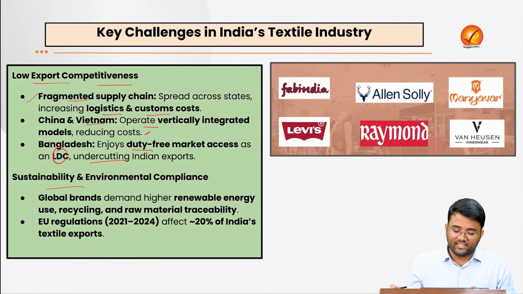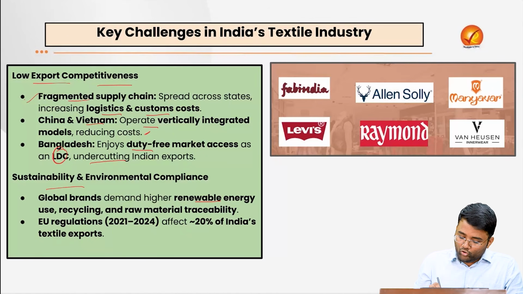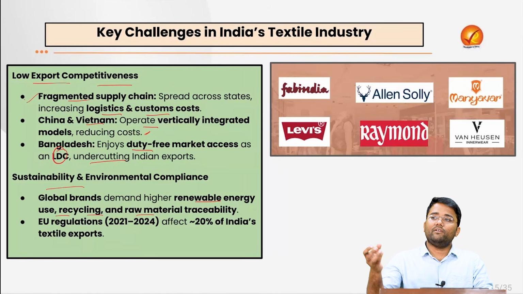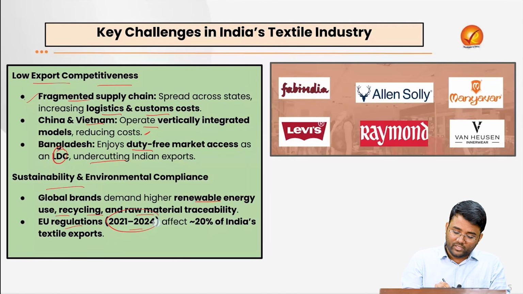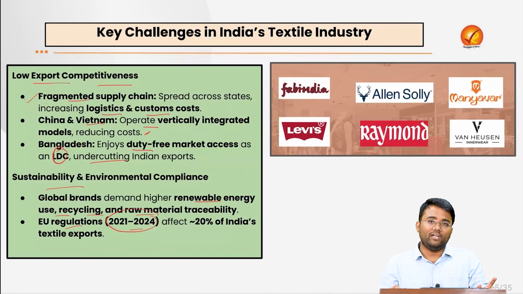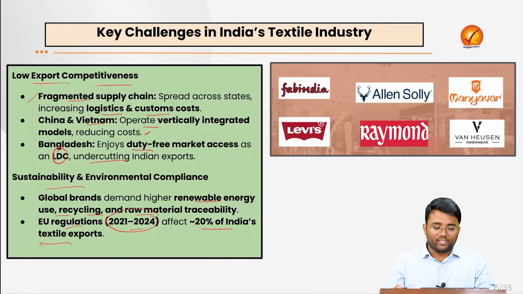Also, on sustainability and environmental compliance, global brands demand higher renewable energy use, recycling and raw material traceability, that is, from where we are bringing the raw materials. Also, there are the EU regulations from 2021 to 24 with regard to various non-tariff barriers. So that affects 20% of India's overall textile exports.